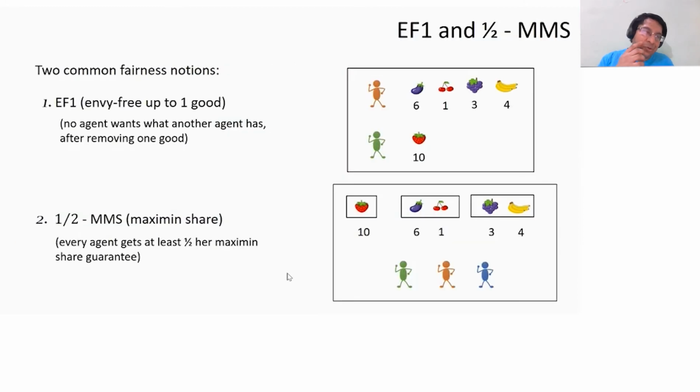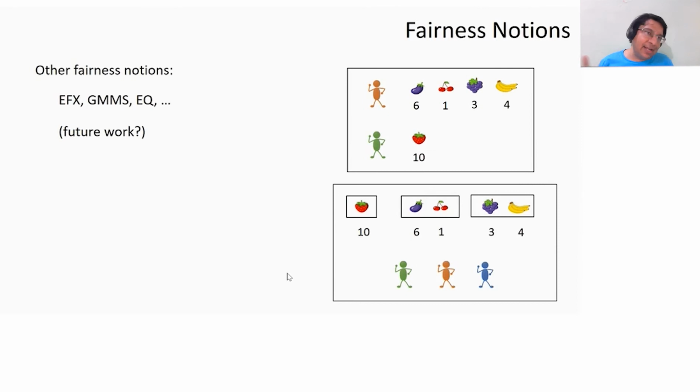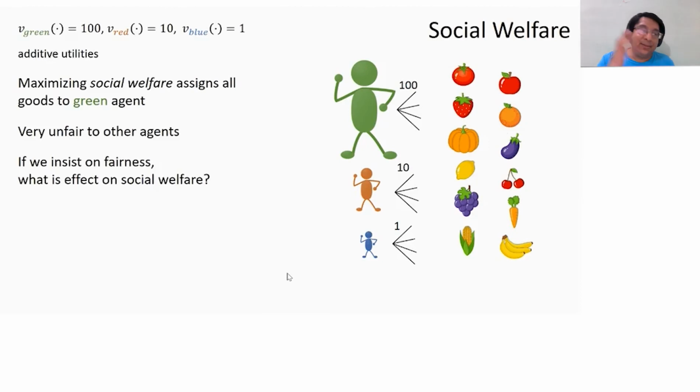Okay, so these are the two fairness notions we'll be looking at: EF1 and half MMS. I just want to say that there are various other fairness notions which have also been studied: EFX, group-wise maximum share, equitability, and so on. I think these are great candidates for future work. We have not studied this in this work. This is outside our scope. Okay, so I won't talk about them now. Right, but that's our goal.